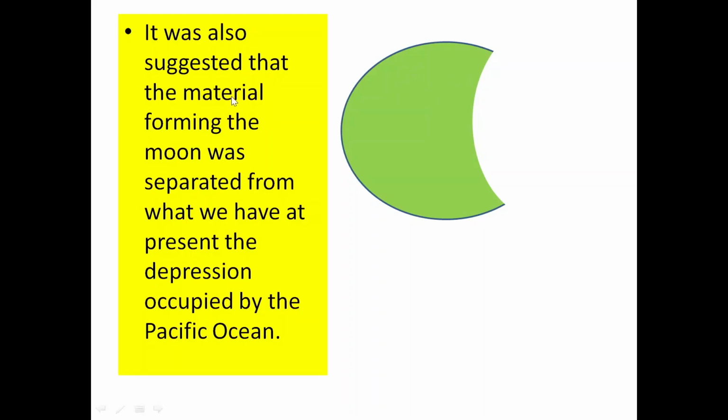It was also suggested that the part of the proto-earth from which the moon was ejected, this depression, was later filled by water, which is now known as the Pacific Ocean. This was the theory which was presented by Sir George Darwin in 1838.